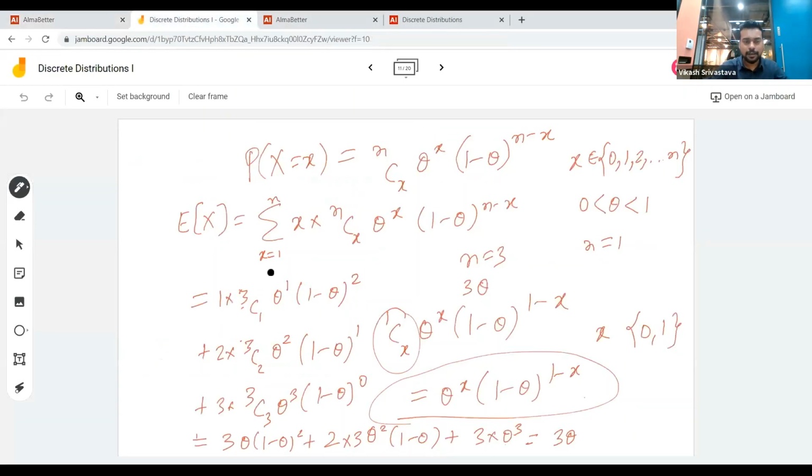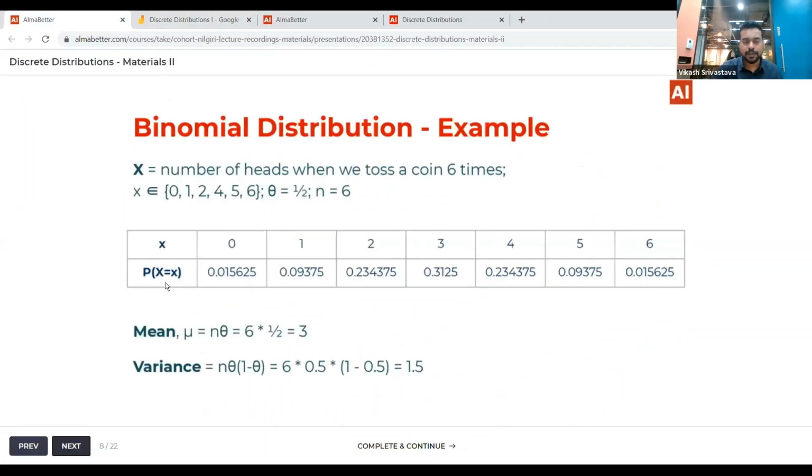In my formula, X will start from 0 because we can get 0 heads, meaning no success at all. So you can calculate the probability distribution just by plugging in the value of X and calculating that weird looking term.